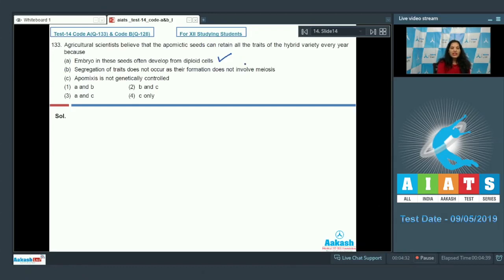So, this is correct. Segregation of traits does not occur. Why? Because there is no meiosis. So, this is also correct. Apomixis is not genetically controlled. No, apomixis is genetically controlled. So, this is wrong. So, the correct is A and B. So, the correct option for the given question is option number 1. Let's move to the next question.